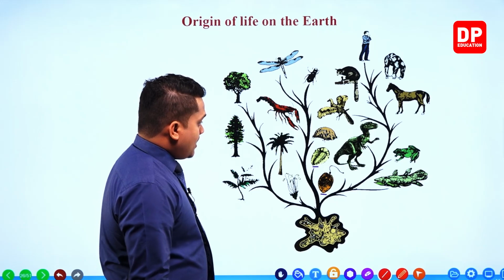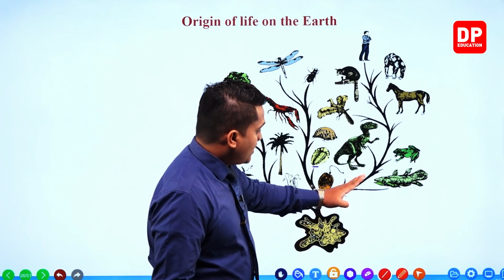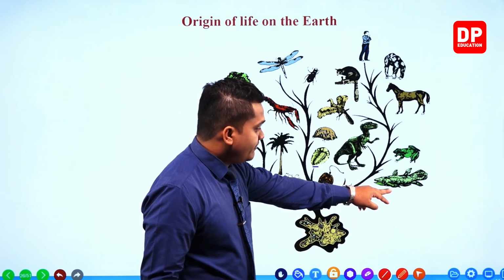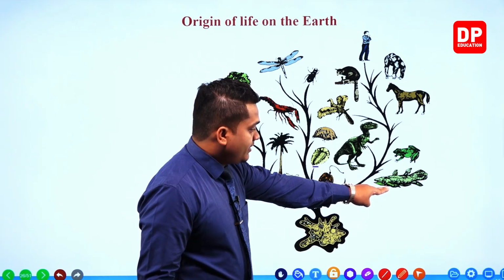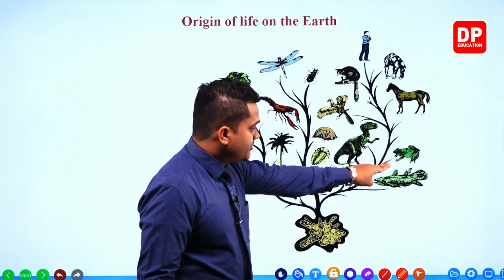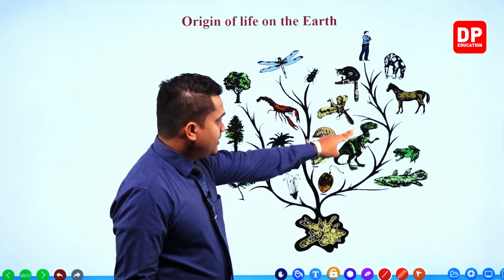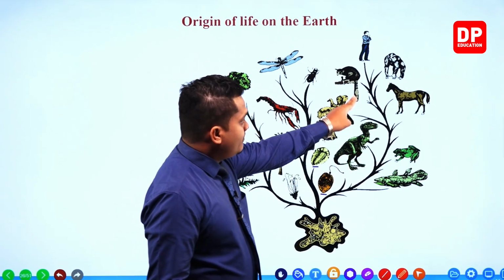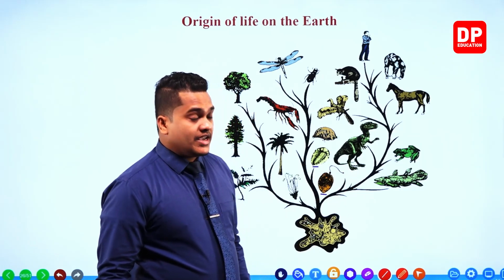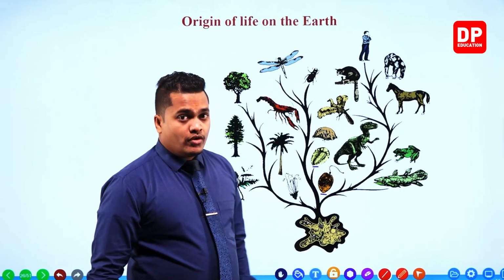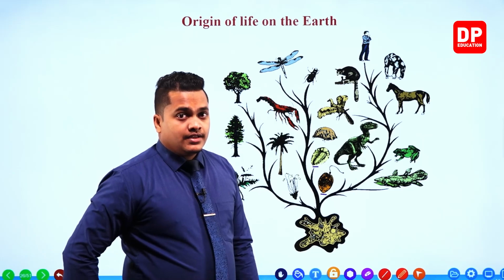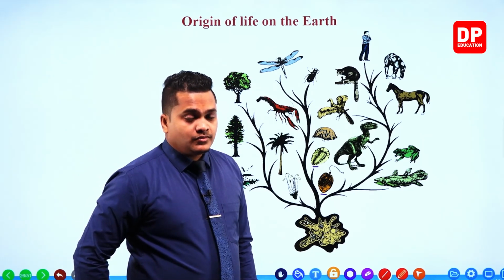Then another branch created different kinds of fish, the prehistoric fish. After that, amphibians, then reptiles, then birds and mammals. At the topmost corner, you can observe the modern human.